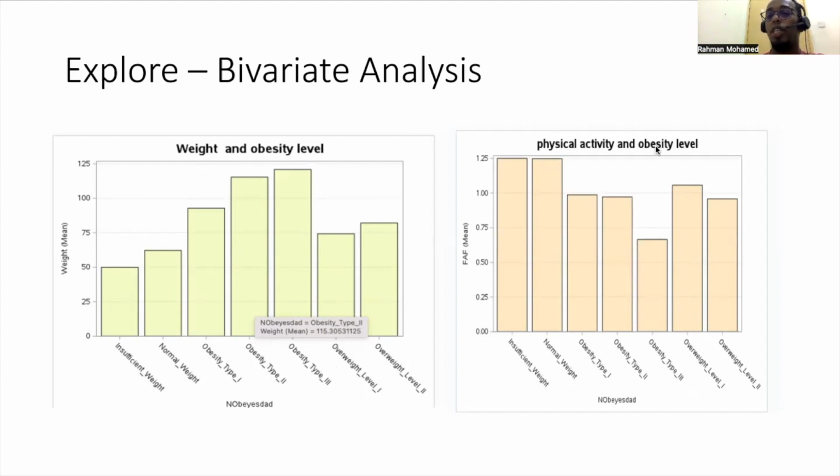If you look at the physical activity and obesity level, you can see that people who have less weight, people who have insufficient weight and normal weight, they usually have higher physical activity than other people with other types of obesity. People who have obesity type 3 have the lowest level of physical activity.